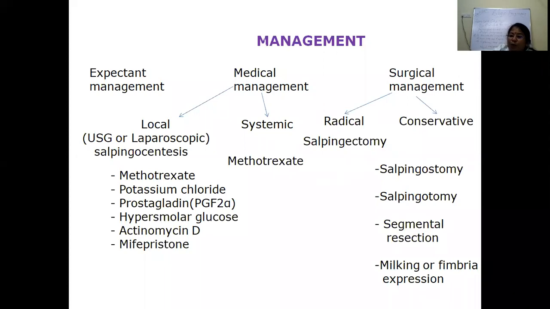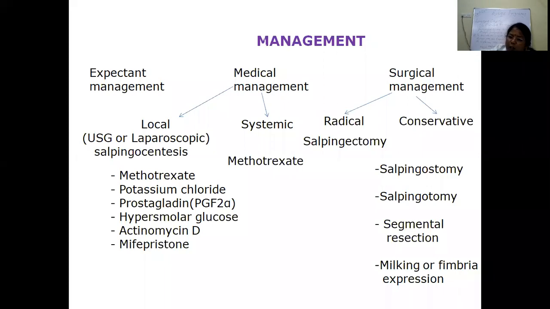Then surgical management is usually for a ruptured ectopic, where the patient is not hemodynamically stable, or she has completed her childbearing; we will go for salpingectomy. There can also be some conservative surgical management where we want to conserve the tube.